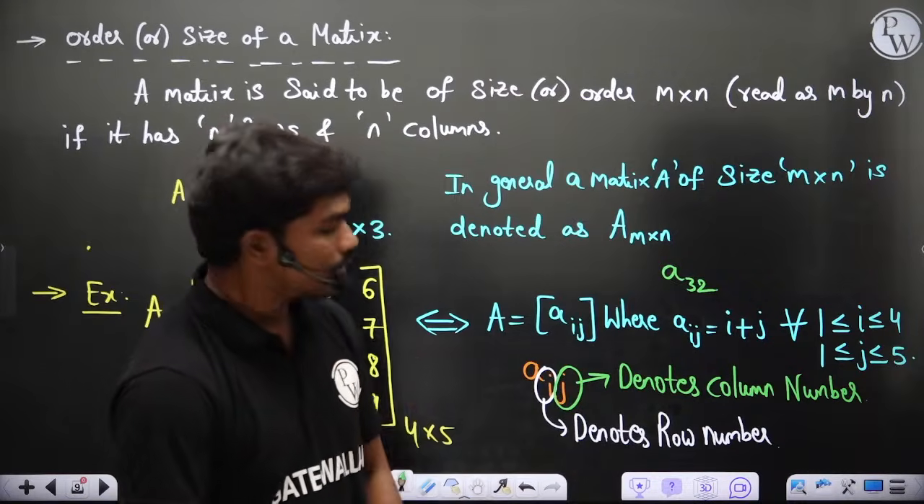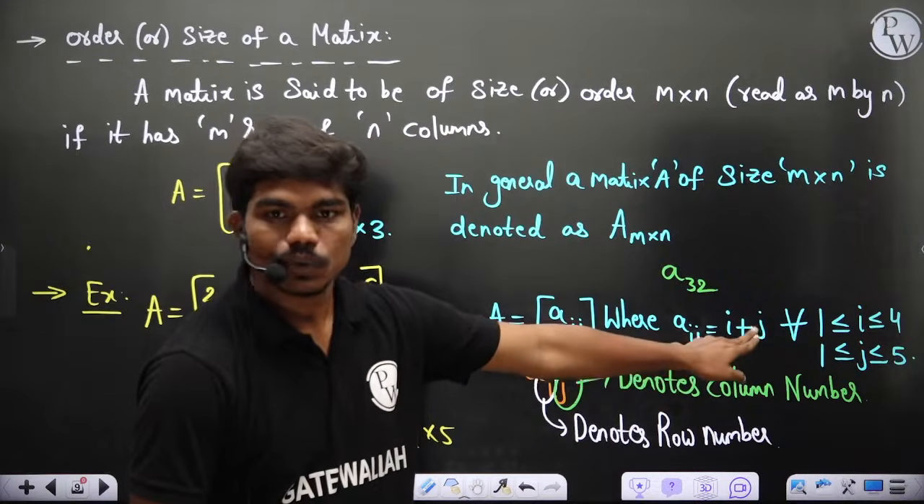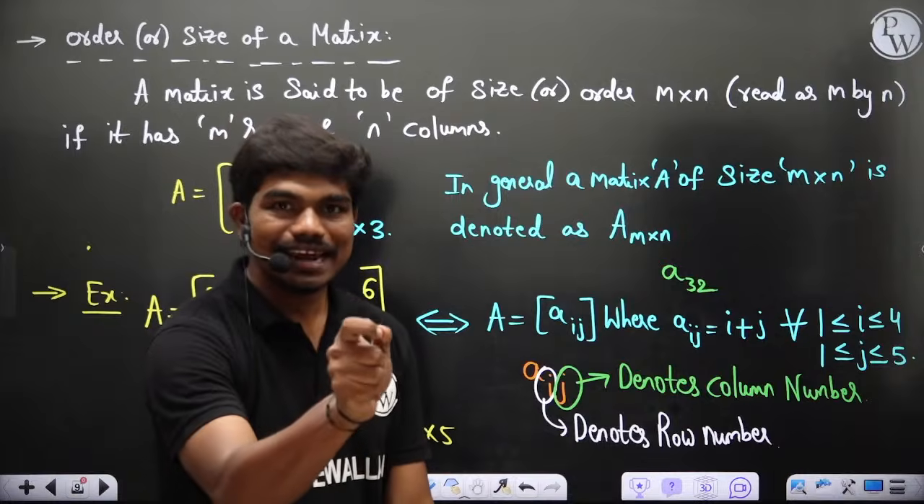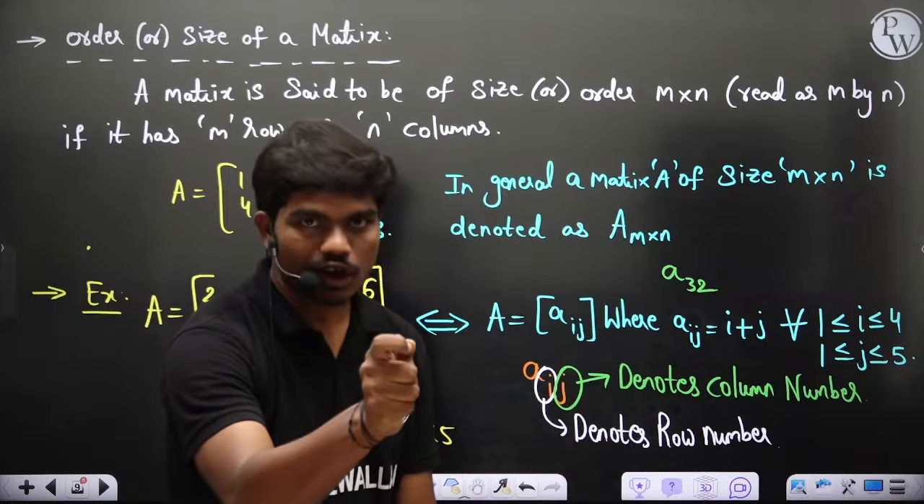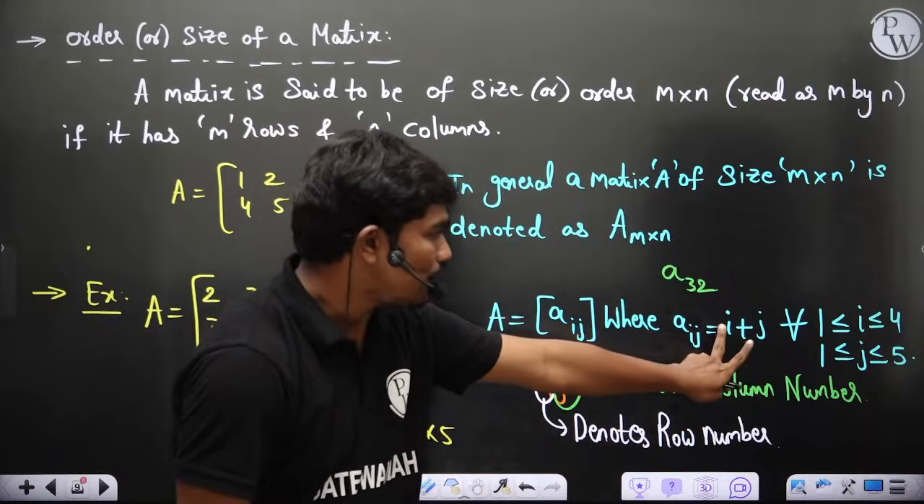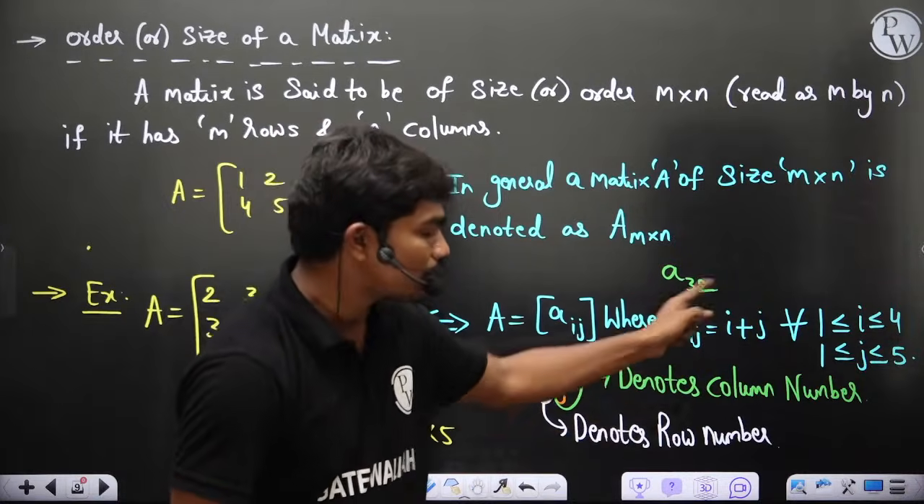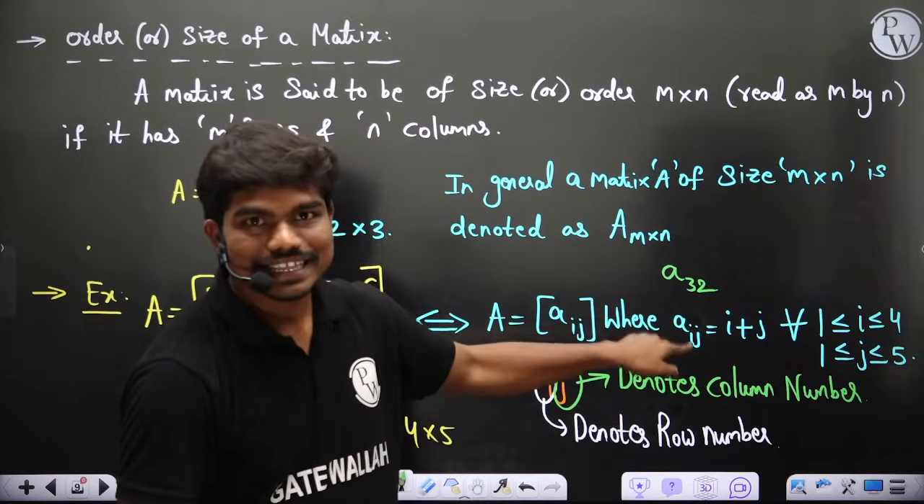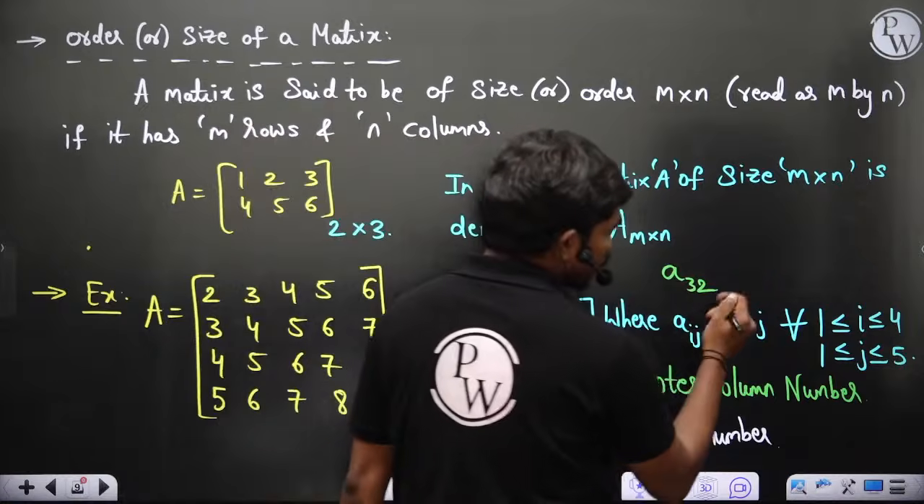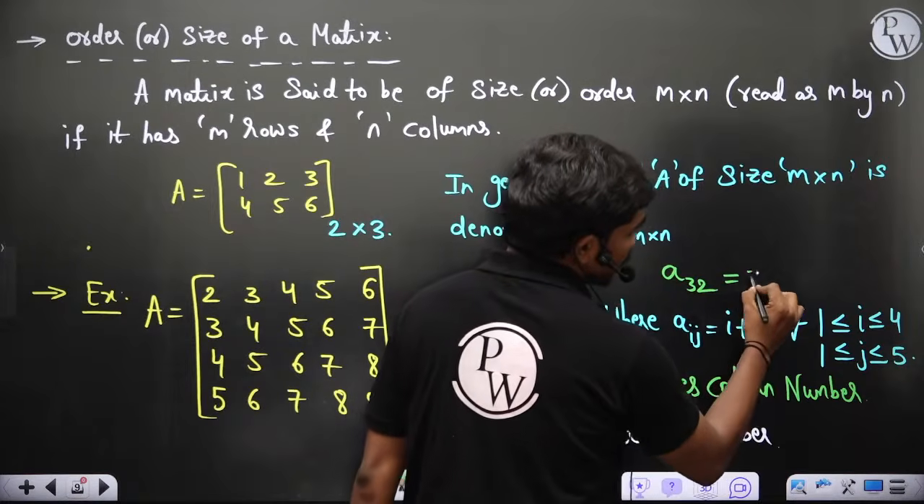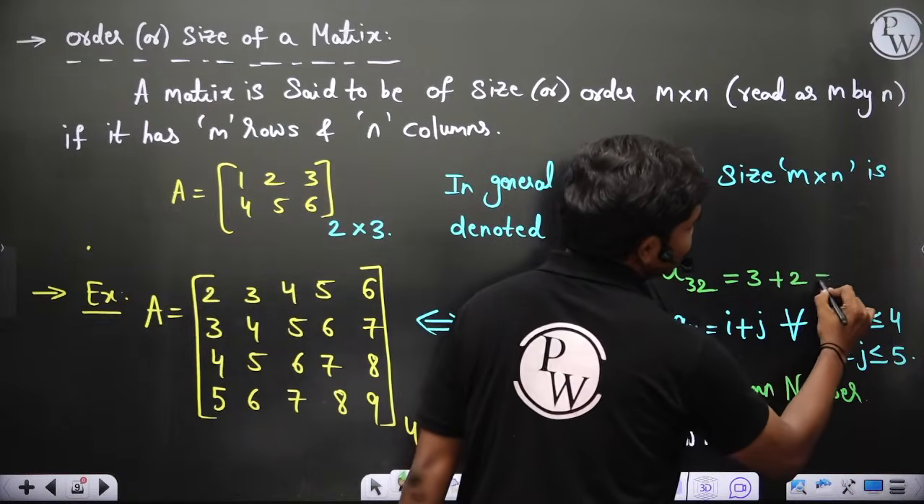Now I have given here Aij is equal to i plus j. That means any element in the ith row and jth column is equal to the sum of the row number plus the column number. That's how I have defined my matrix. This definition is given by me. So if I want to calculate A32, the element in the third row, second column, it is nothing but 3 plus 2, which is equal to 5.